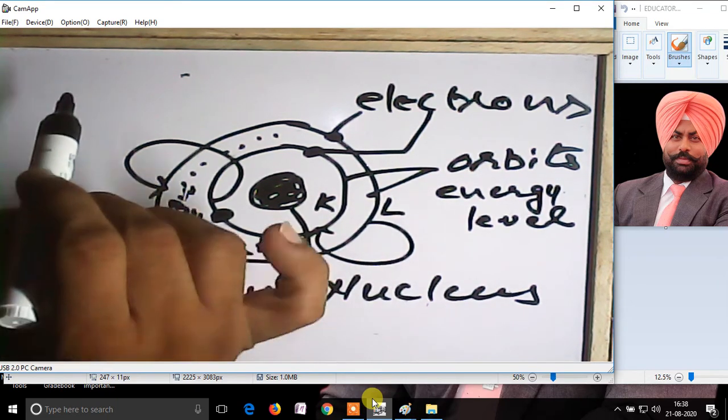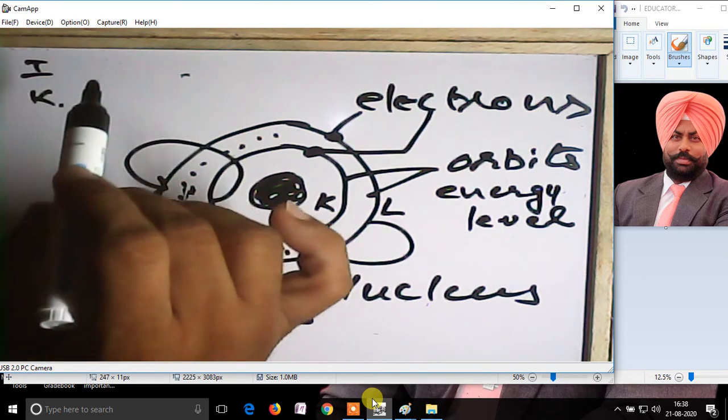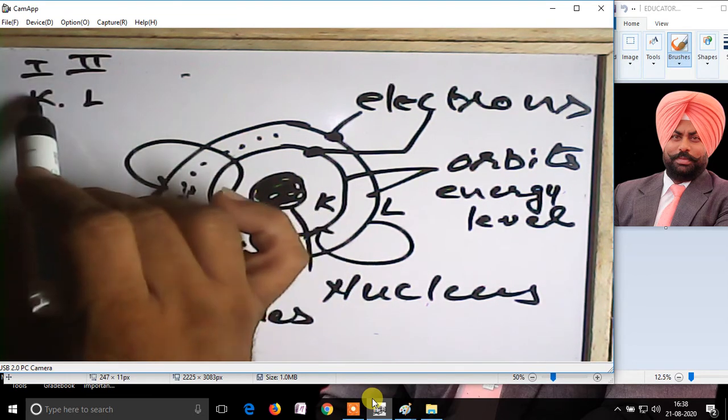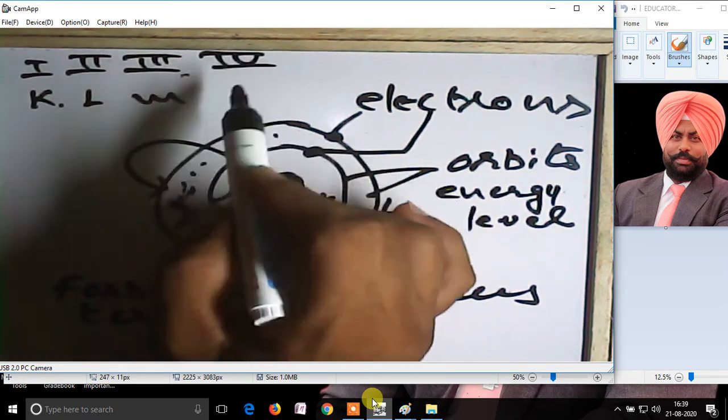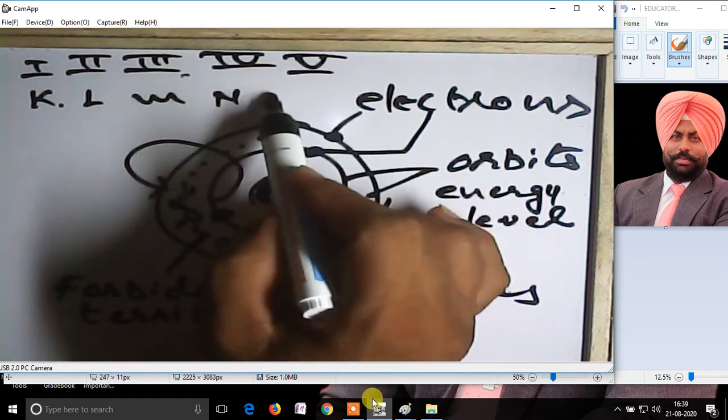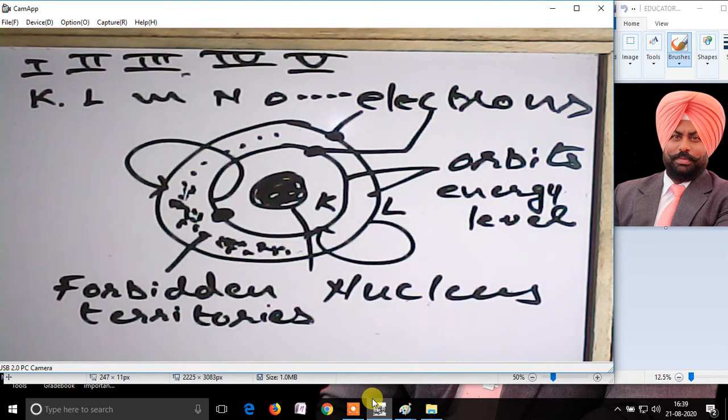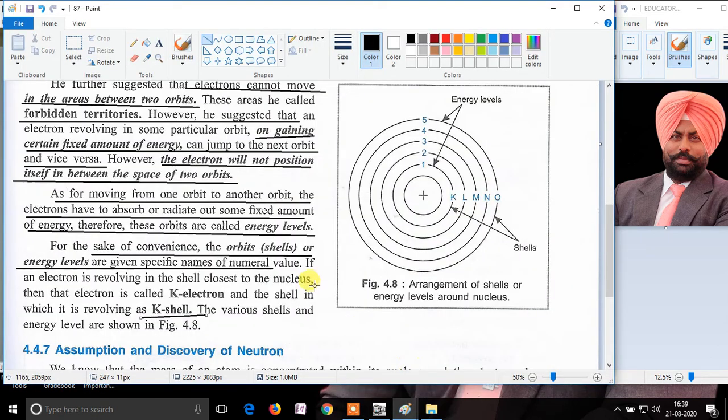This means the first shell is called K, the second is called L, the third is called M, the fourth is called N, the fifth is called O, and so on. So these were the names given by Niels Bohr for the convenience of illustrating the different orbits around the nucleus.